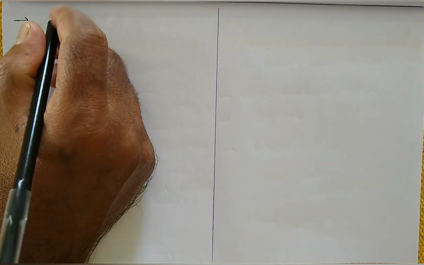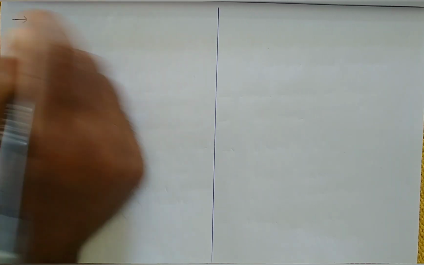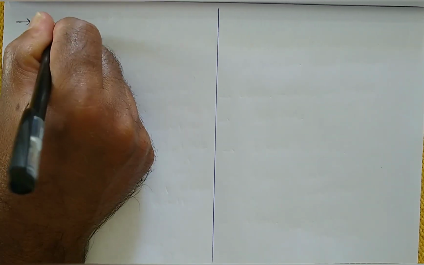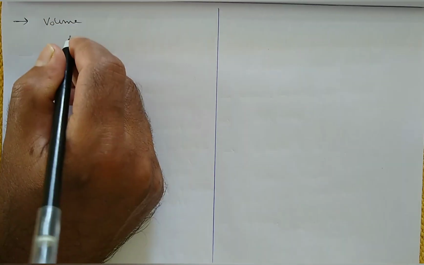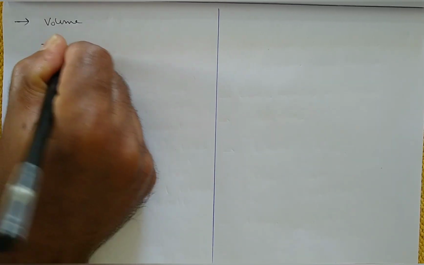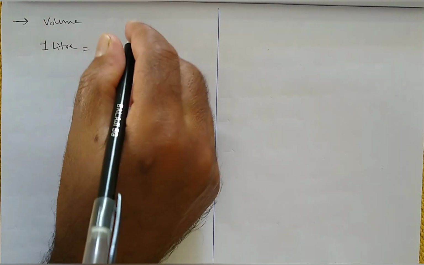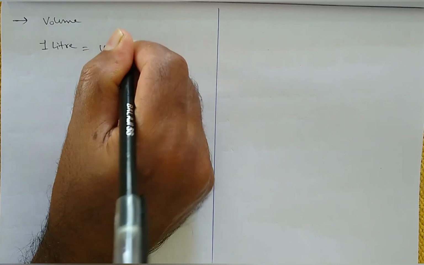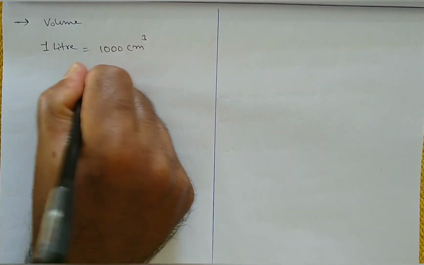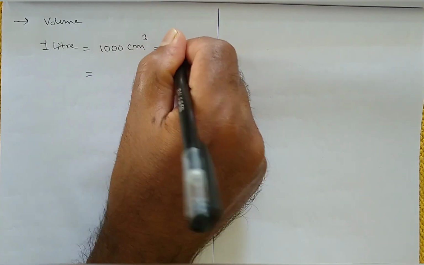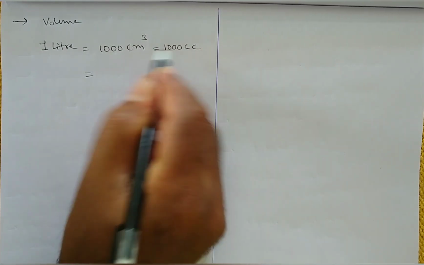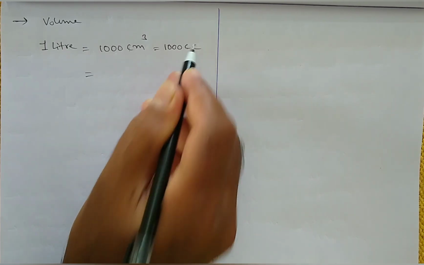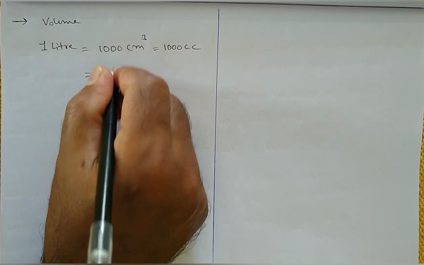Now we will see a few more units. The unit for volume: generally we use 1 liter. 1 liter is actually 1000 centimeter cube, or simply 1000 cc, where cc means centimeter cube.